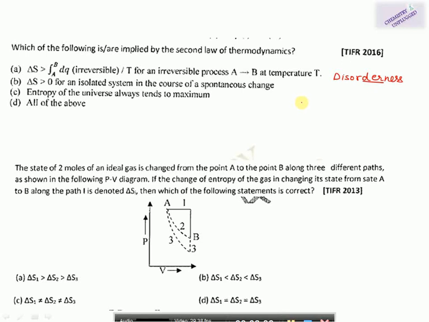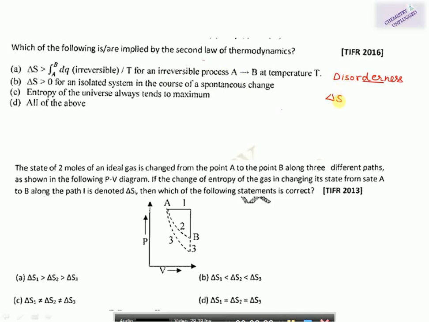It cannot tell us that. So the second law of thermodynamics came into the picture and it tells us that all the heat cannot be converted into work. Some amount of heat is lost, and this was based on the Carnot cycle. Then we have this entropy function.